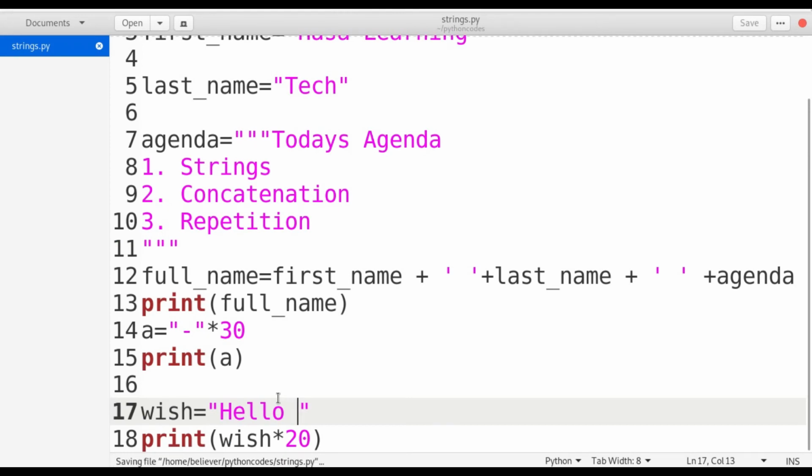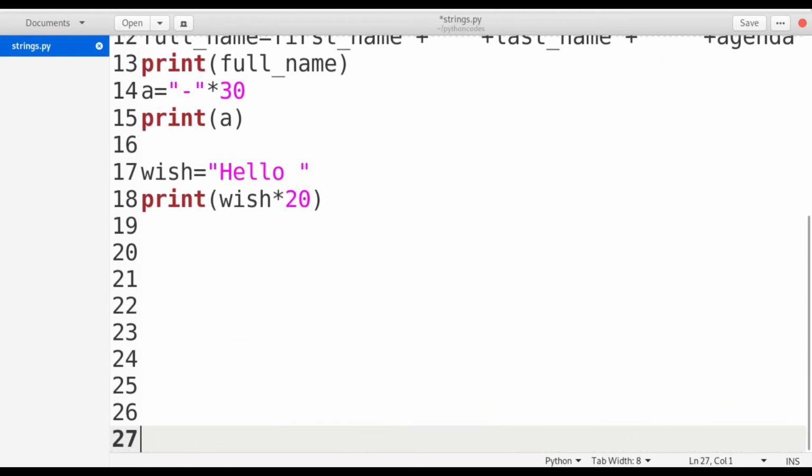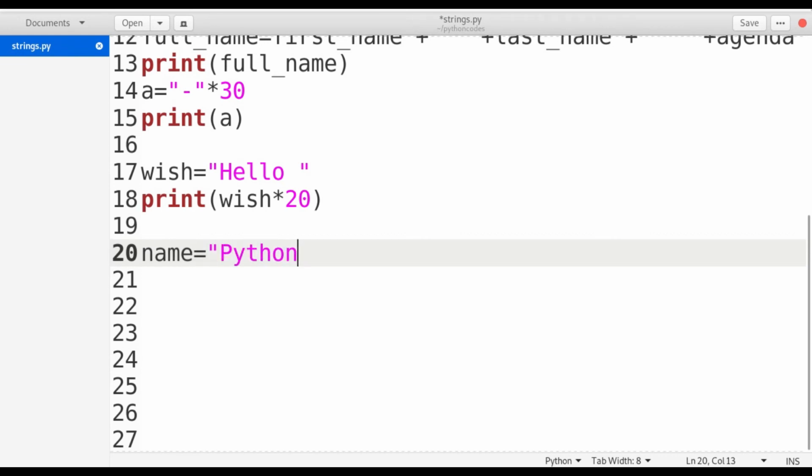So generally, we can access the string by using its index value. I'm going to take one example. I'm using the name Python.